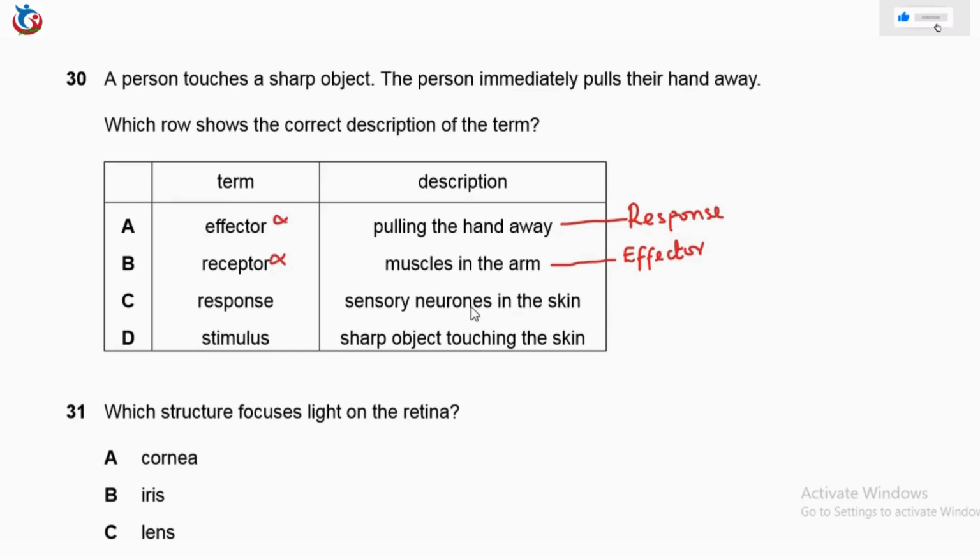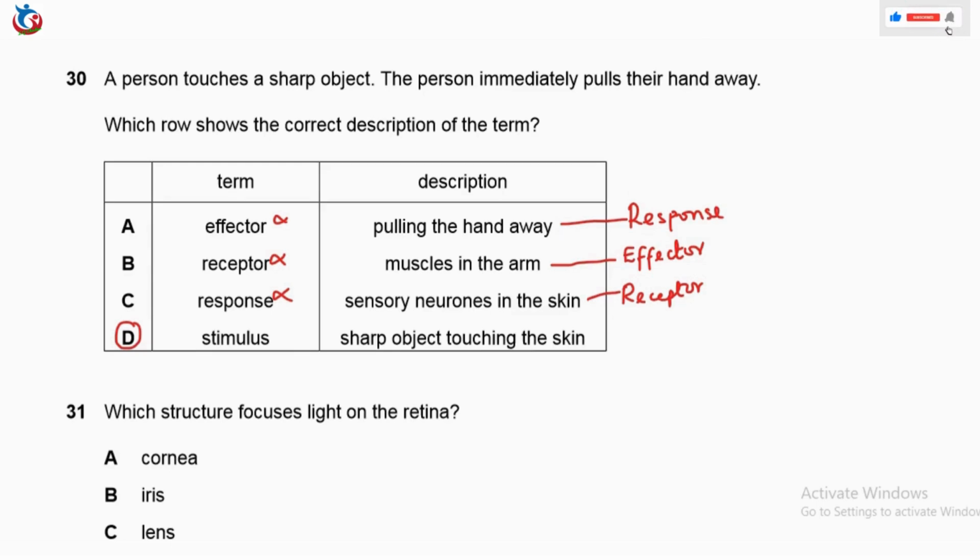Then sensory neurons in the skin. Sensory neurons, they are receptors. So that makes this wrong. So the correct answer here is option D, stimulus and sharp object touching the skin. That is the stimulus. So option D is our correct answer.